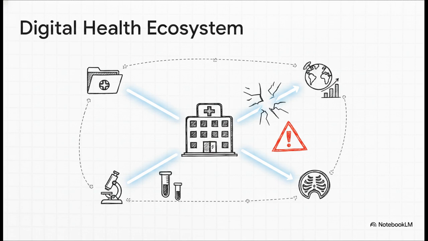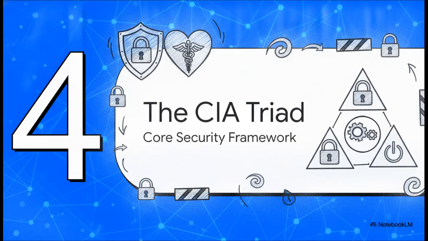We've got the EMR holding patient demographics, we have the LIS managing lab workflows, there's the RAS for radiology scheduling, the PACS for archiving massive MRI files, all the way up to the DHIS2 for national health reporting. It's a massive web, and a weakness in just one of these systems can cascade and bring down the whole shebang.